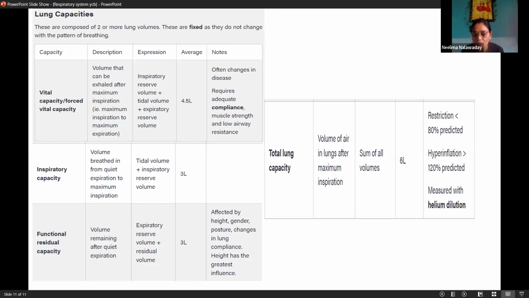So we are trying to find out the maximum capacities of our lungs. If purposely we start doing this, we can increase our lung capacities. Now, total lung capacity is the volume of air in lungs after maximum inspiration. That is the sum of all volumes. That is 6 liters. So our lungs have a total of 6 liters of air capacity.